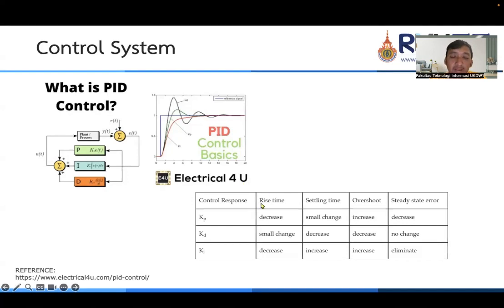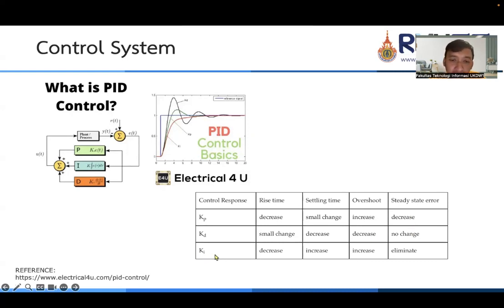So for the KP, it will decrease the rise time, with a small change in the settling time, and it will increase the overshoot and decrease the steady state error. And if we set the KD, it will make a small change in rise time, decrease settling time, decrease overshoot, and no change in steady state error. If there is any steady state error, KD cannot make a correction.